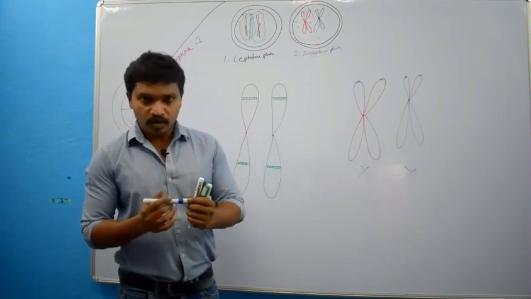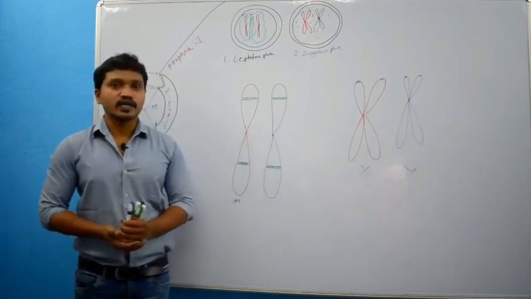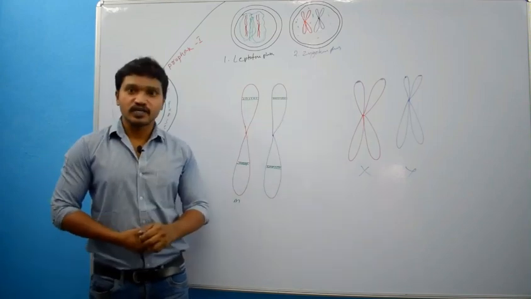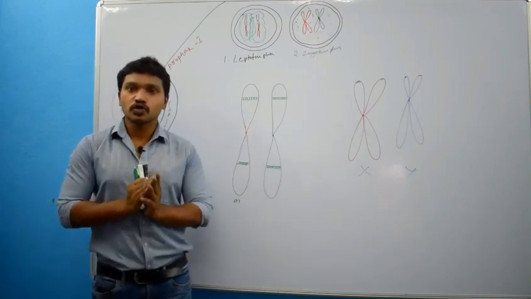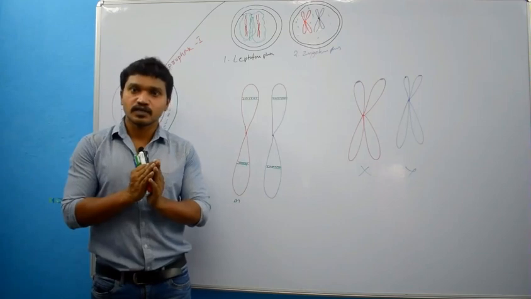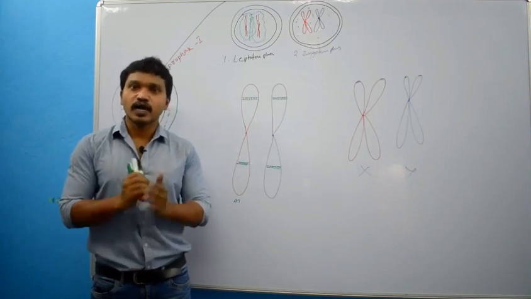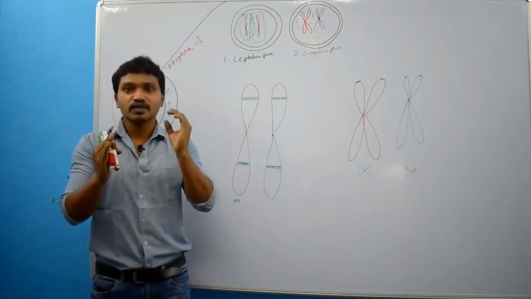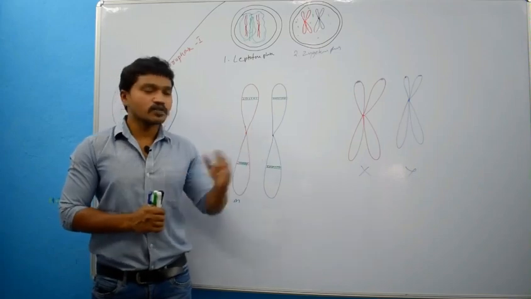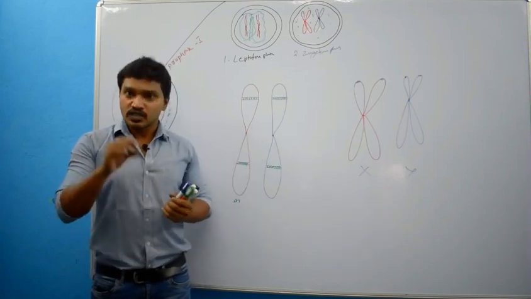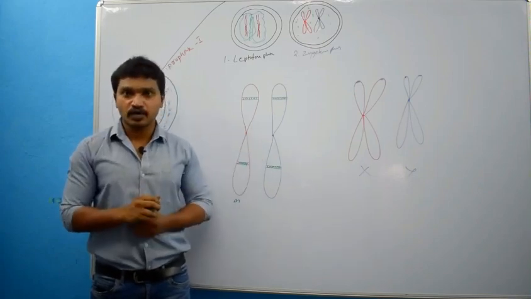Clear? So, what I am trying to say, in zygotene phase, homologous chromosomes search for each other and they will find each other and they will arrange side by side in point to point relationship. That phenomenon we call synapse.